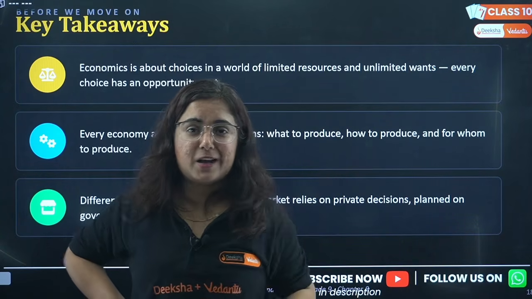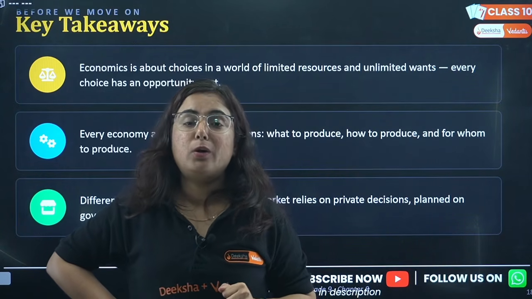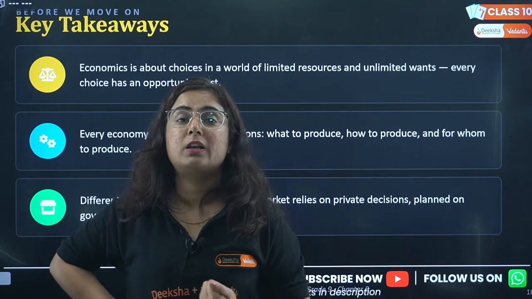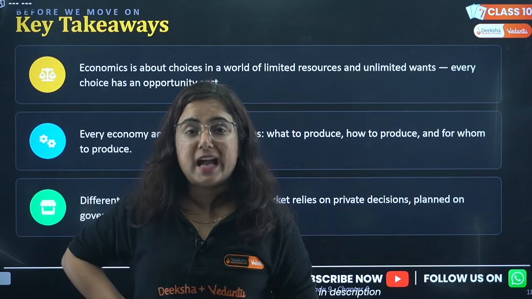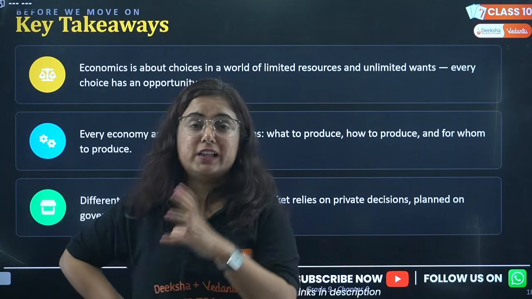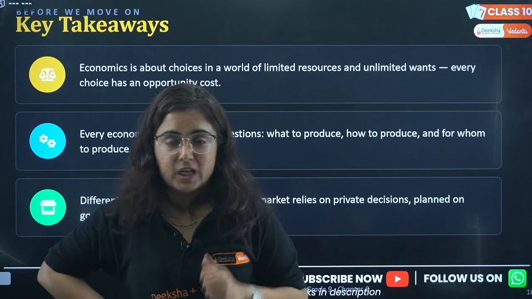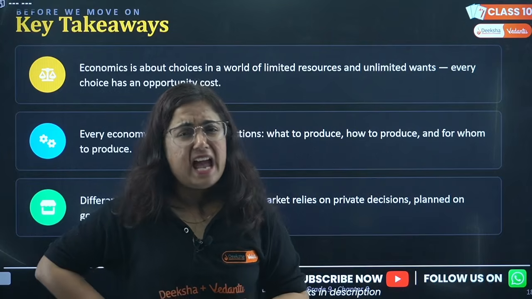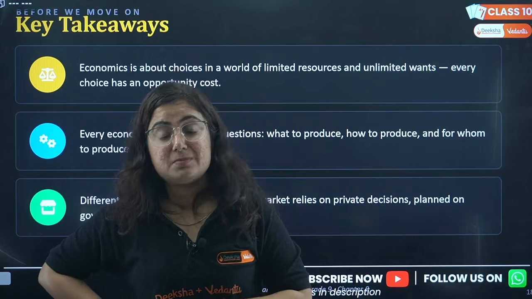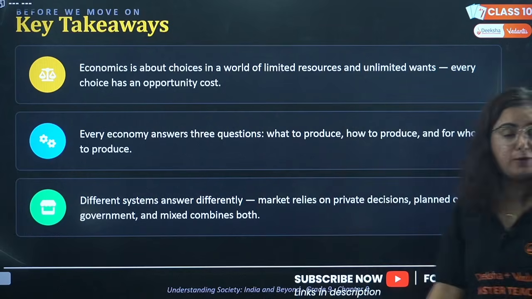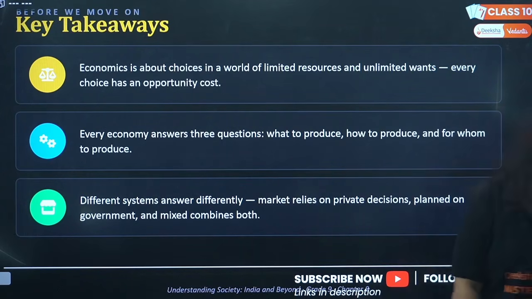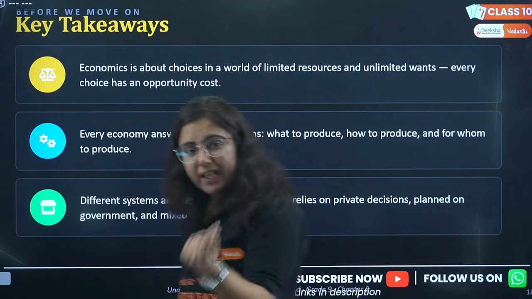Do not forget it. Then we studied the economic survey, how producers, consumers, the government and the market play a role in the economic decisions of a nation. And then the economic systems in the world. This is the key takeaway from the chapter. This chapter is not so big, you can cover it quickly.